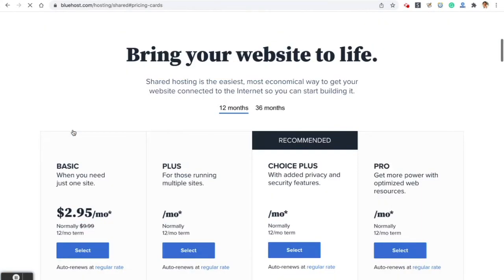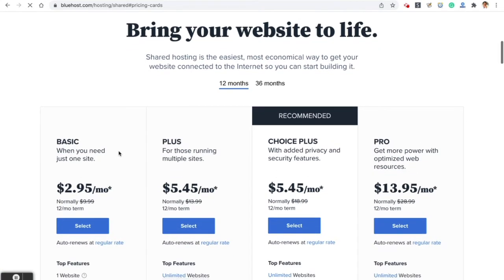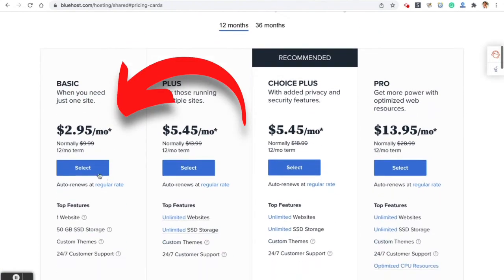On the left, we're going to buy this domain name and hosting. You only need the basic plan on the left, $2.95 per month.